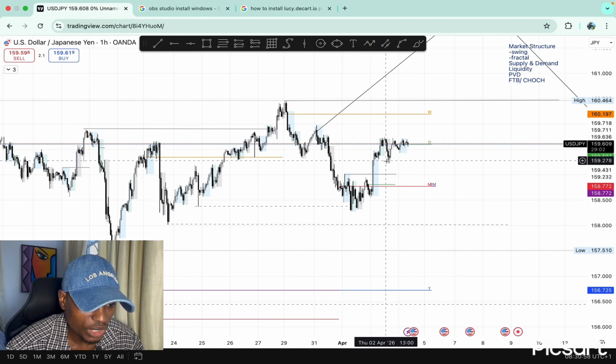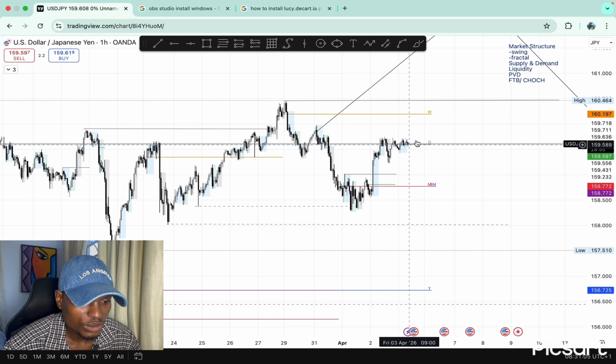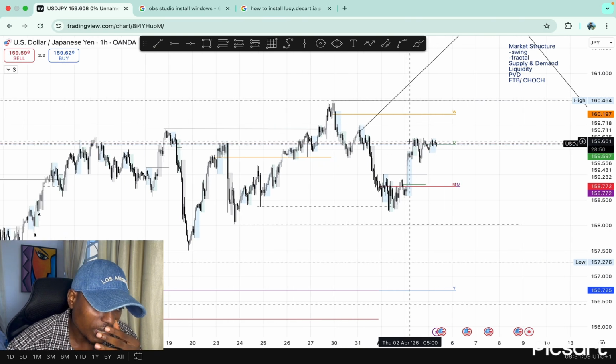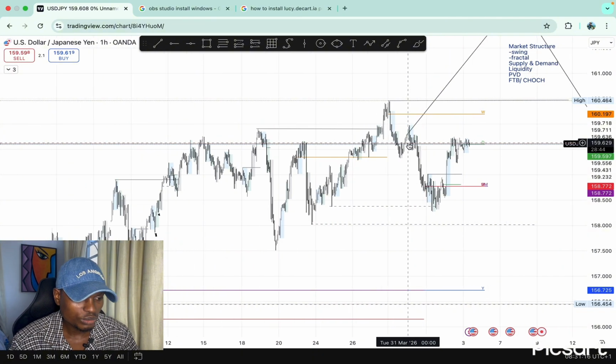We had this fractal liquidity sweep, and price keeps pushing up. So I'm still expecting price to take out this high. That's all we have for today. We are still favoring more longs on USDJPY and other USD pairs. So that's all for today, guys.